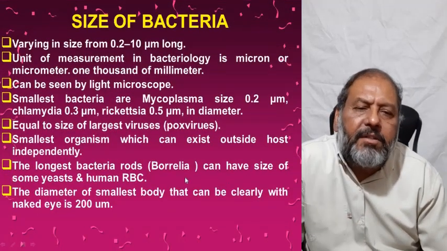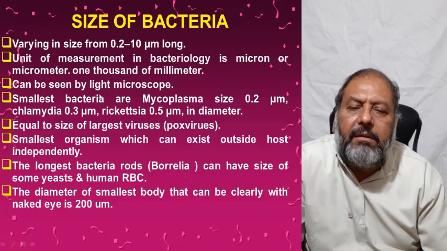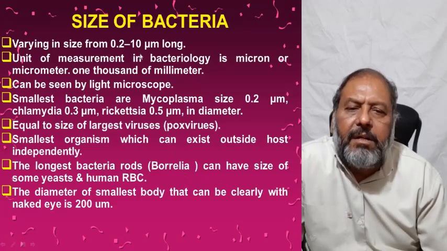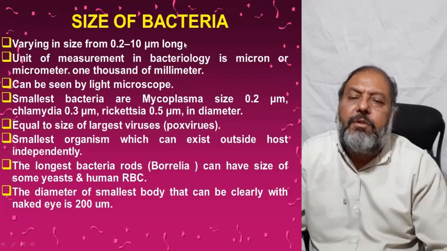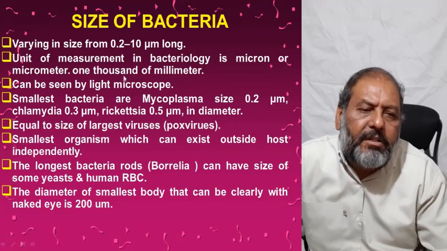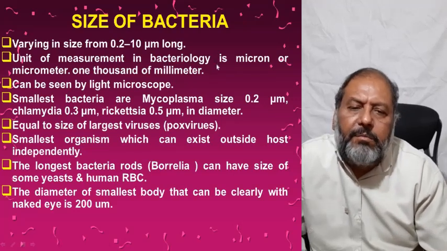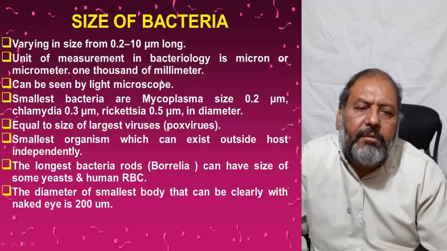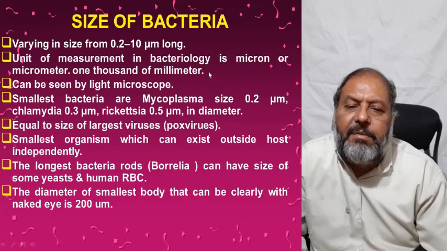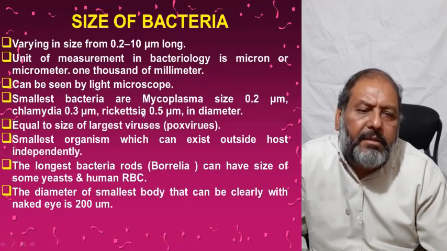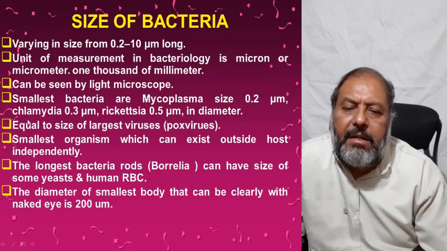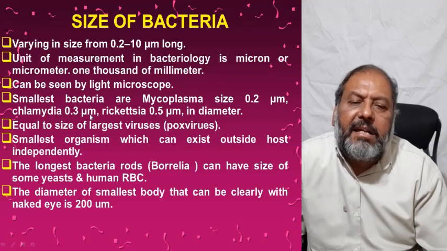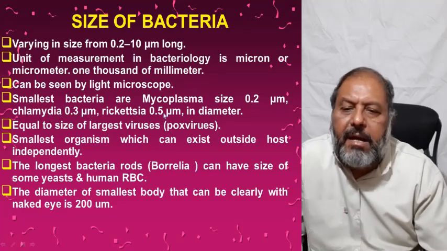Now coming to the size of the bacteria, as I have told you already, these are usually 0.5 to 10 micrometer long. The unit of measurement in bacteriology is the micron or micrometer, that is one thousandth of a millimeter, and they can be seen by the light microscope. Smallest bacteria are the mycoplasma, their size is 0.2 micrometer, chlamydia 0.3 micrometer, rickettsia 0.5 micrometer in diameter.